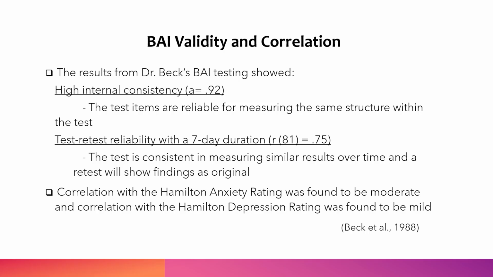Correlation with the Hamilton Anxiety Rating was found to be moderate, and correlations with the Hamilton Depression Rating was found to be mild. This would show that possibly the BAI had much more in common with an anxiety rating than it did with a depression rating.